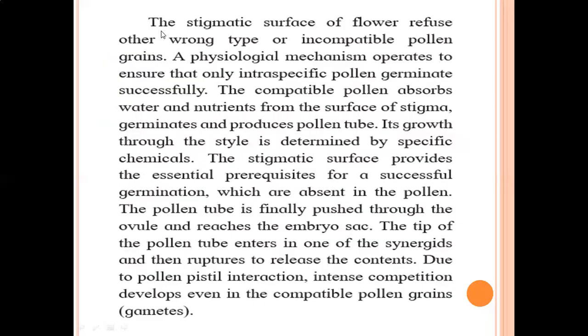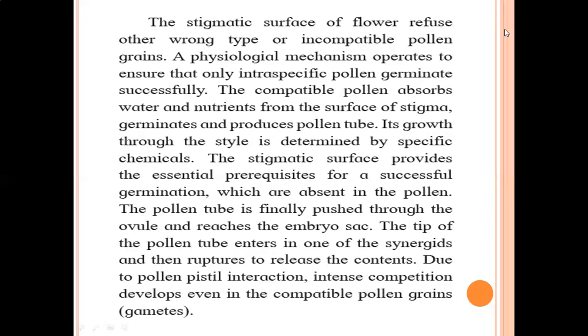Now, next point: the stigmatic surface of the flower refuses other wrong type or incompatible pollen grains. Just now I told you about that. They refuse means they do not accept the wrong type, that is called incompatible pollen grains. A physiological mechanism operates to ensure that only intraspecific pollen germinate successfully. That means there is some physiological mechanism or some signals, some chemicals present on the stigma which recognize the right type of pollen grain.